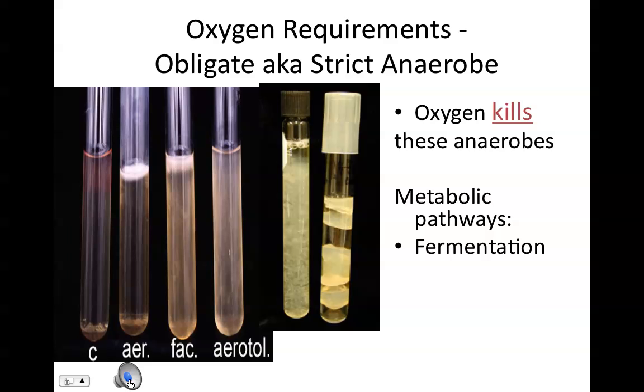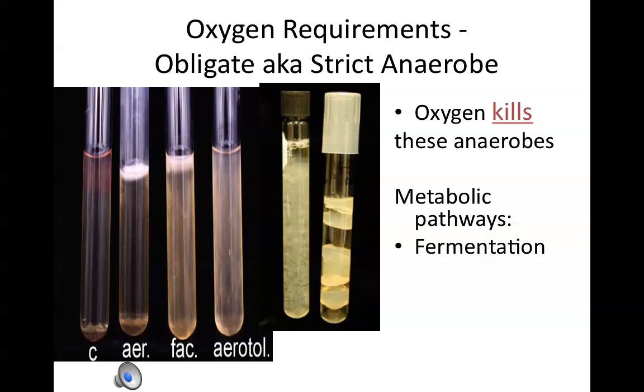Another phrase that we can use to describe oxygen requirements of certain kinds of prokaryotes is obligate or strict anaerobe. Obligate, remember, means must have. Anaerobe, no oxygen. For these organisms we call obligate or strict anaerobes, if oxygen is present, they are missing or do not produce the key enzymes that are needed to tolerate oxygen. So the oxygen actually kills these organisms. And they still grow by fermentation.